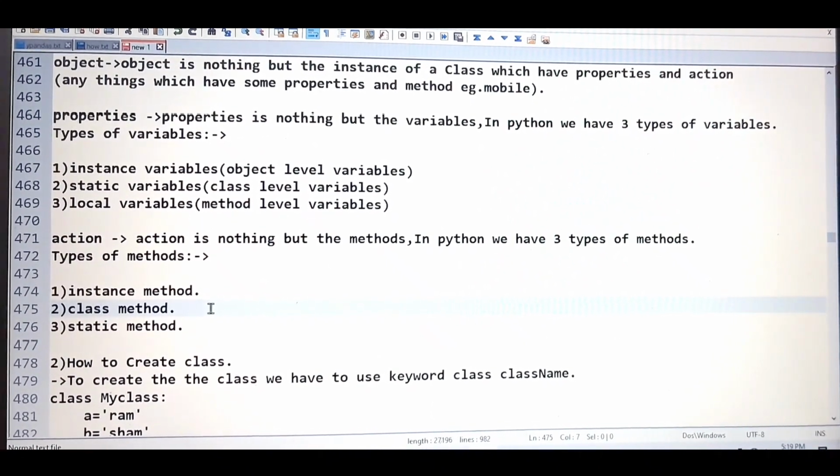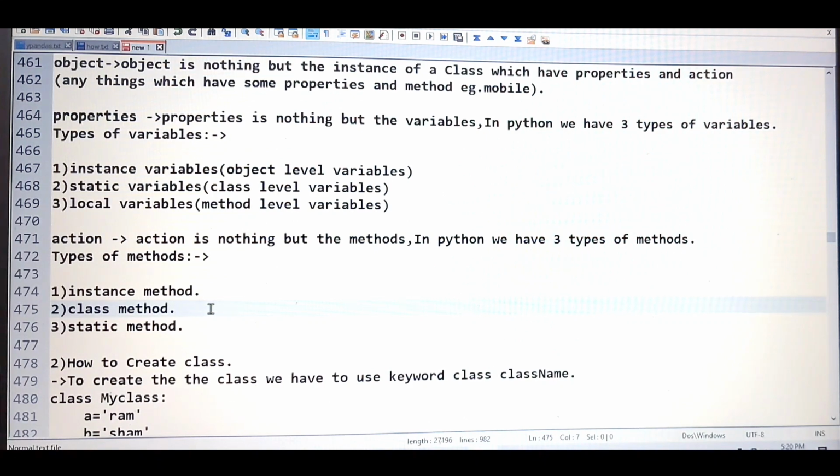So I hope you are clear with this point: what is the class? Class is the container which is used to store the properties and action of the object. Object is nothing but the instance of a class which has properties and action. Property is nothing but the variable only, and in Python we have three types of variable: instance, static, and local. Action is nothing but the methods only, and in Python we have three types of methods: instance method, class method, and static method.